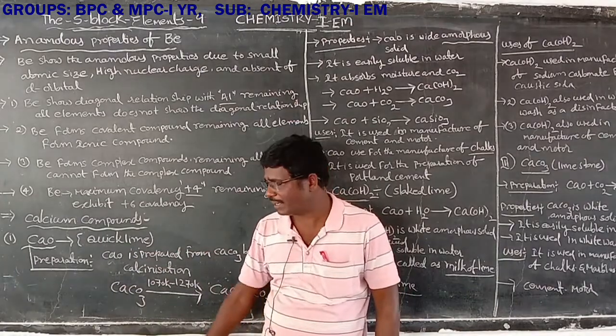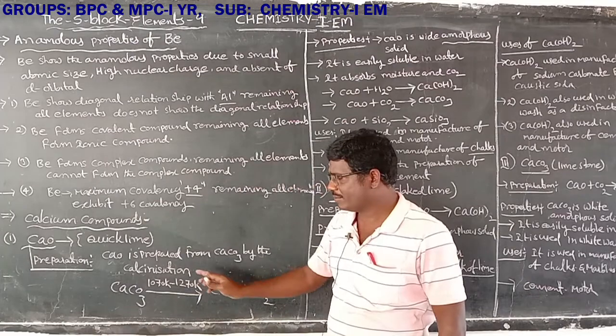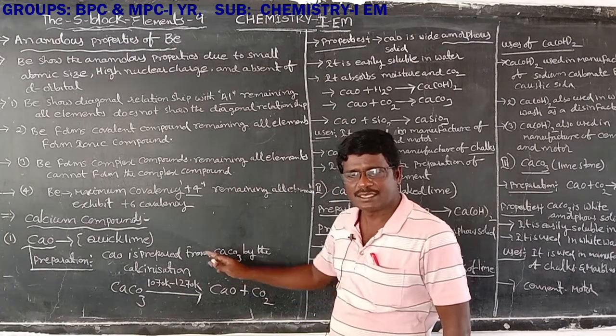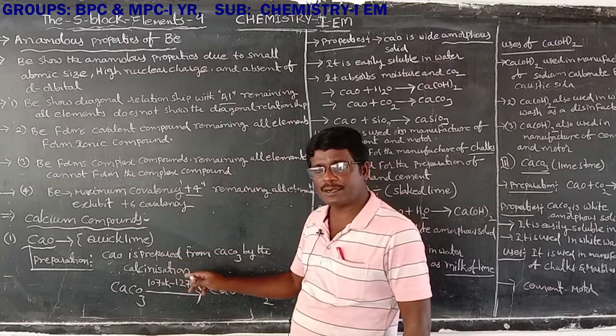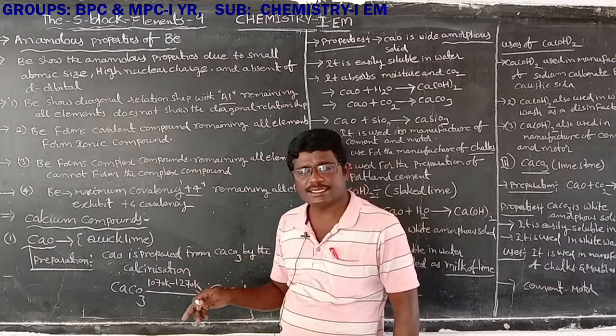Here is the preparation of calcium oxide. Calcium oxide, quicklime, is prepared from calcium carbonate, CaCO3, by calcination.